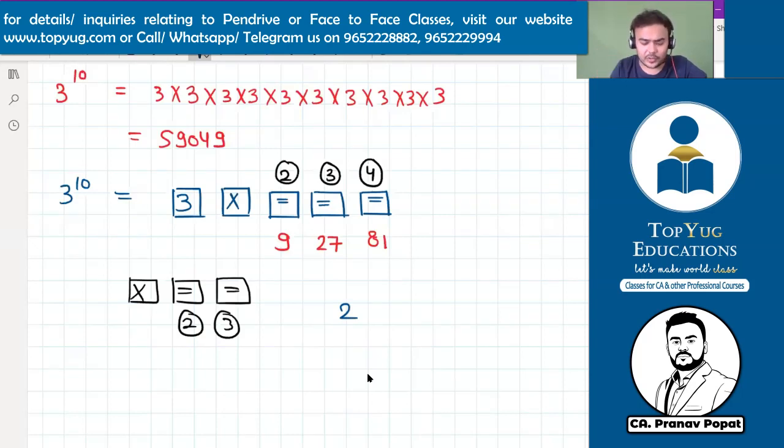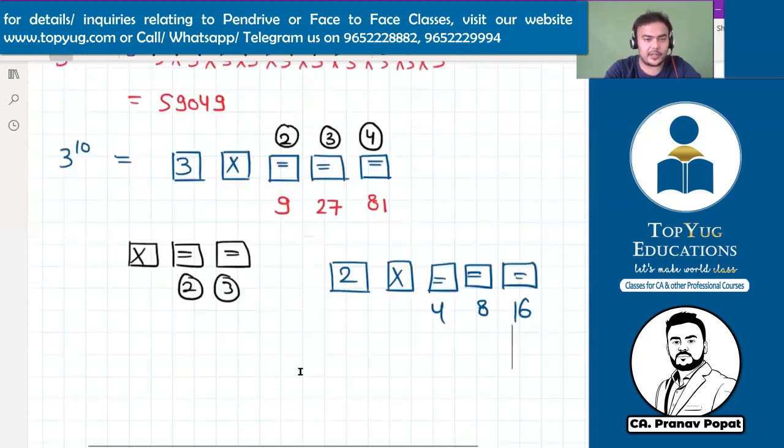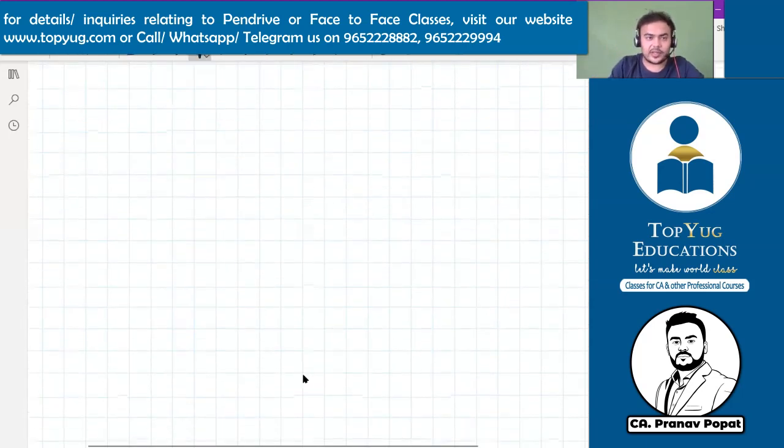Those who have not understood, type 2 in your calculator. Then press multiply button. Yes, sir. We have pressed multiply button. Then equal button. You are getting 4. Then again equal button. You are getting 8. Then again equal button. You are getting 16. Are you able to understand? The first equal pressing, the first stroke of equal button is giving you the square, the second is cube, and so on. Now let's check if you all are able to understand this trick.